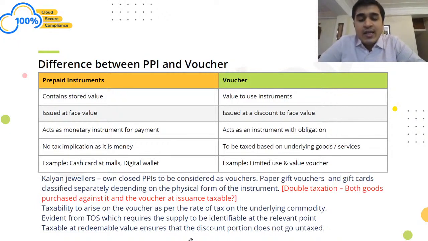So essentially, they said that tax would be charged both on the gift voucher and the cards and also on the underlying goods or services. So let's say you're buying a wallet of 1500 rupees from the market, and there's a gift card of 500 rupees which you're redeeming against that. In that case, they said GST would be applicable on 500 rupees and on 1500 also.